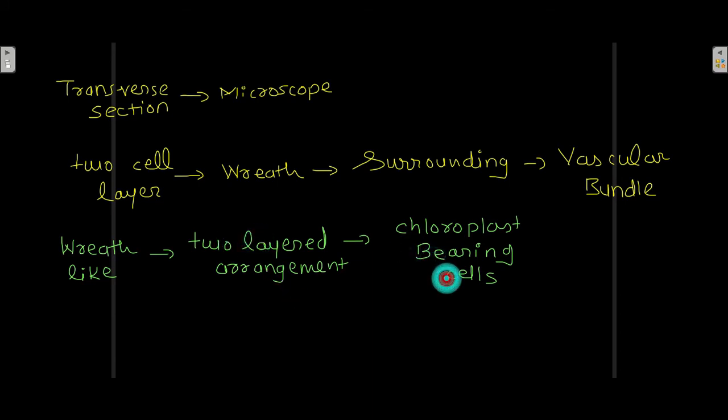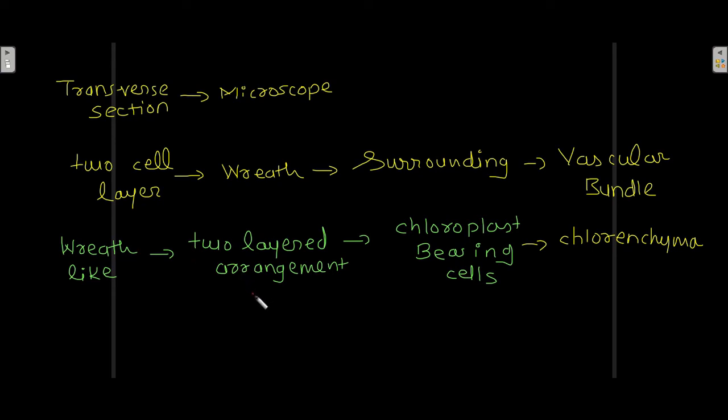These chloroplast bearing cells in this wreath-like two-layered arrangement are known as chlorenchyma.